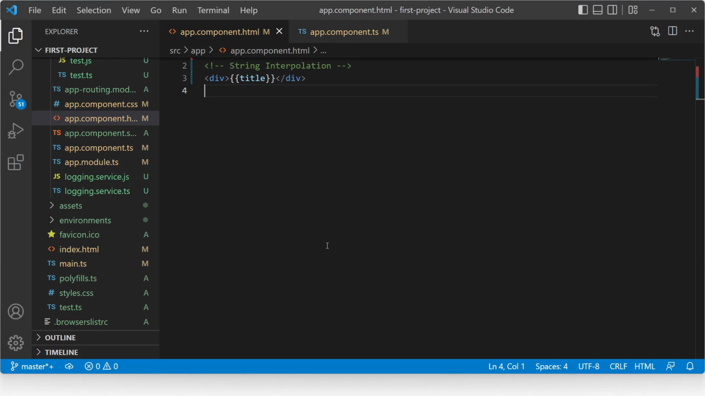The second data binding technique is property binding, which is like a big brother of string interpolation. Let's see that in the upcoming question.